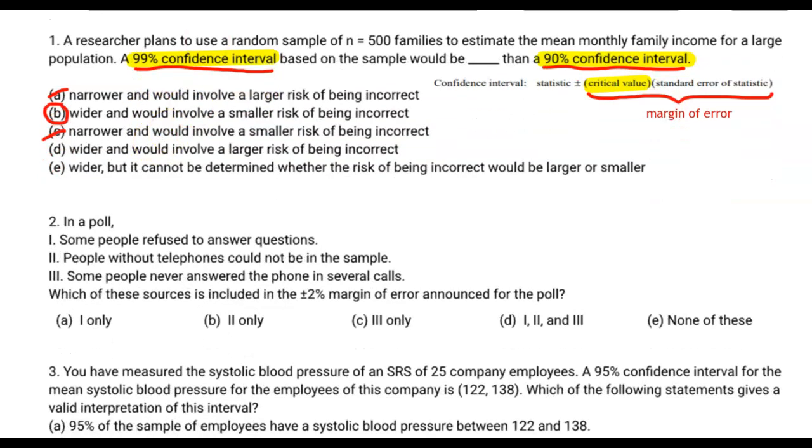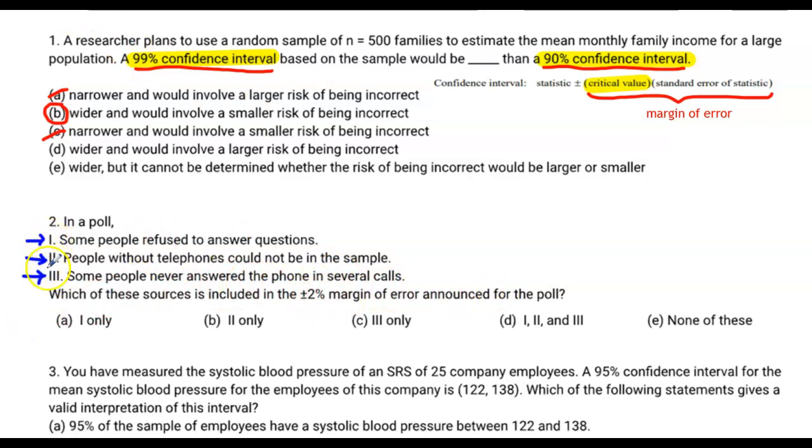All right, moving on to question number 2. In a poll, for number 1, some people refuse to answer questions. For number 2, people without telephones could not be in the sample. And for number 3, some people never answered the phone in several calls. Which of these sources is included in the plus and minus 2 margin of error announced for the poll?